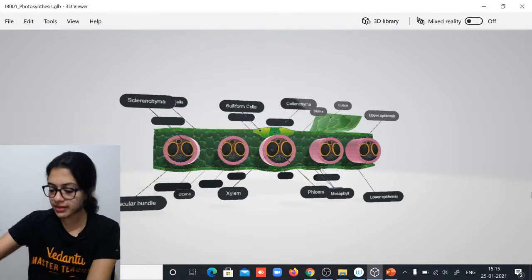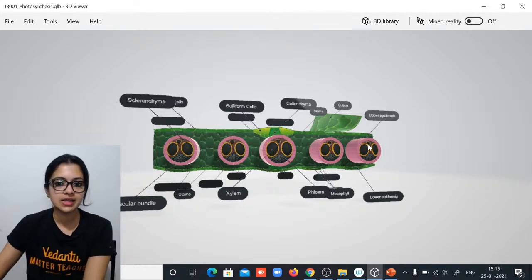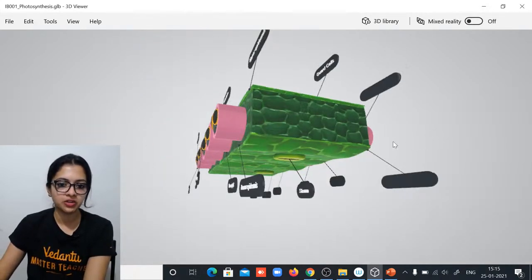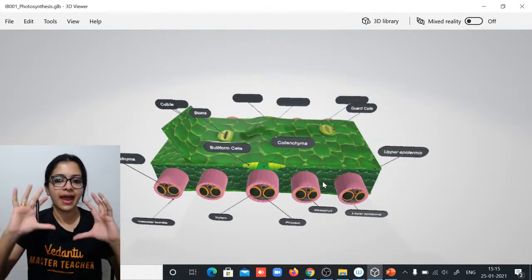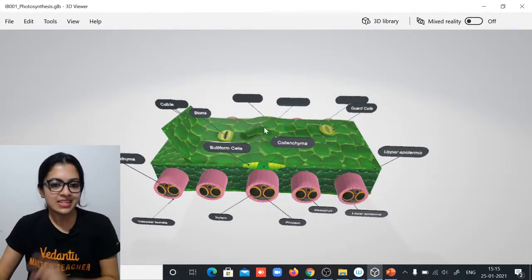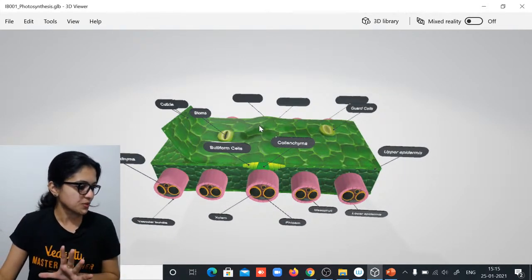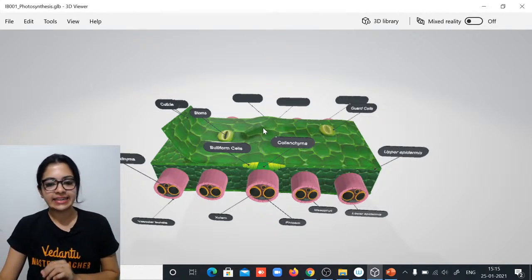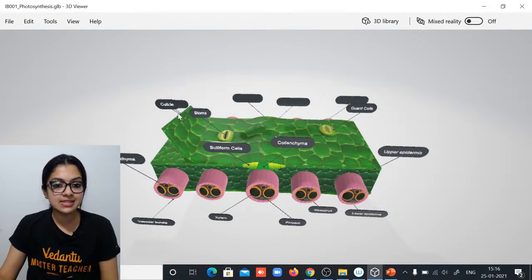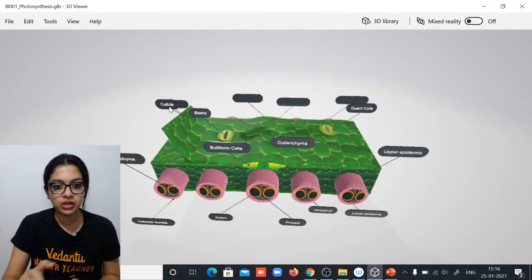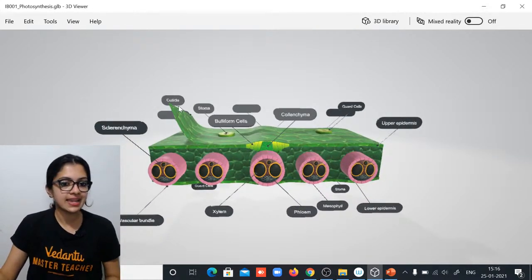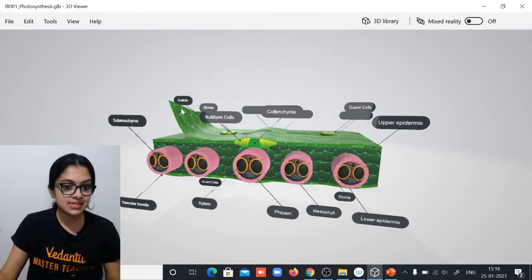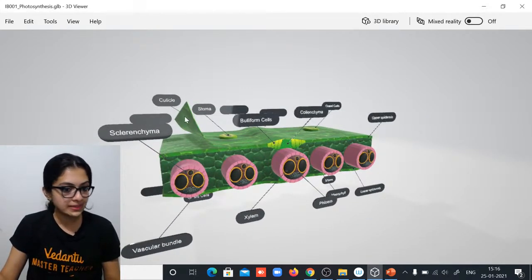So children, this is what it looks like. Look at it. Isn't it beautiful? It's a 3D model, and it looks like I am actually showing you the 3D. So I think in this view, it looks beautiful. Exactly. So this is the cuticle that I was talking about. This layer which has been peeled out like this. That is the cuticle. Look at this.